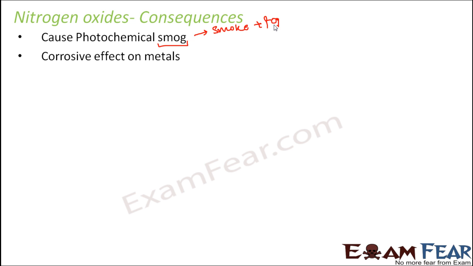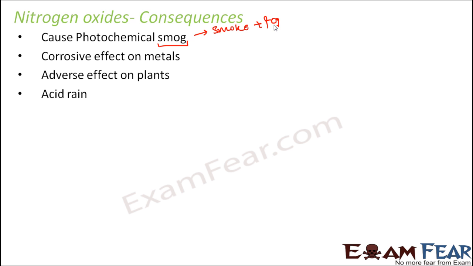Corrosive effect on metals. For example, in presence of water, that is in presence of moisture in the environment, nitrogen oxides can also cause corrosion of metals. Like you see the darkening of the surface of metals, that is caused by the action of nitrogen oxides. Adverse effect on plants: too much exposure to nitrogen oxides can even cause death of plants, and it also causes a lot of diseases in plants.